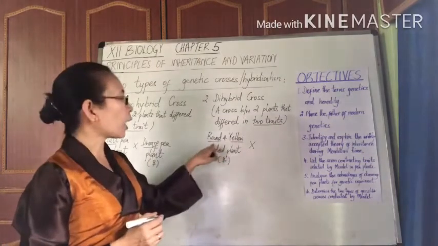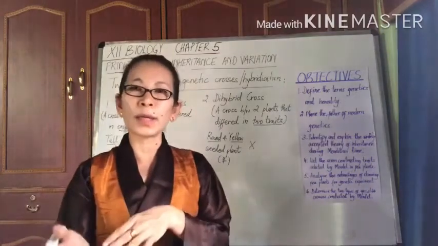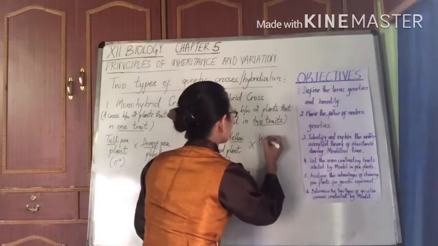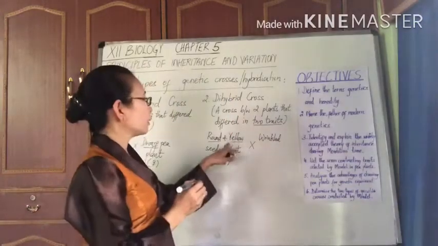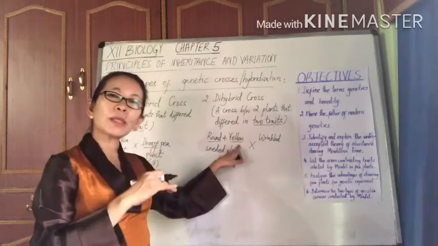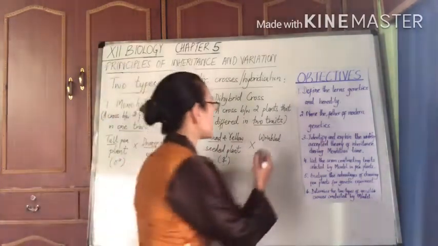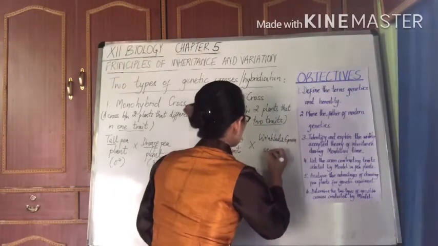As we know, the seed shape can be either round or wrinkled. So in the male parent, we are going to have wrinkled seed, and instead of the yellow seed color, we are going to have its opposing, contrasting form, which is green seed color.